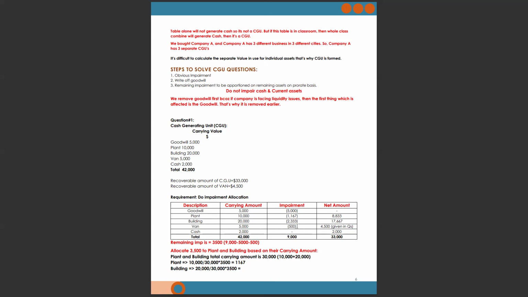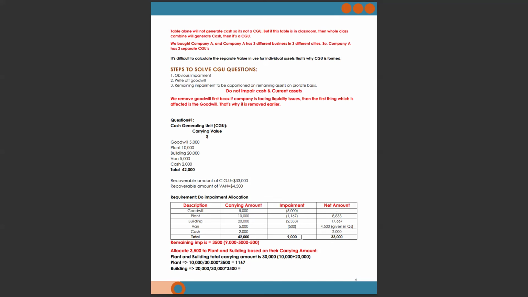Once you write down the impairment of the van and the goodwill, you have to find the total impairment. How will you find it? The recoverable amount given is 33,000 and the total carrying amount is 42,000. You deduct 33 from 42. The impairment value is 9,000.